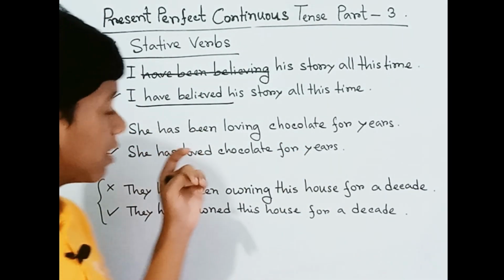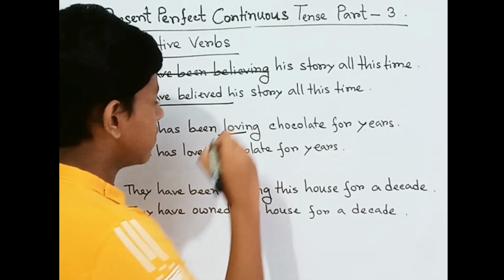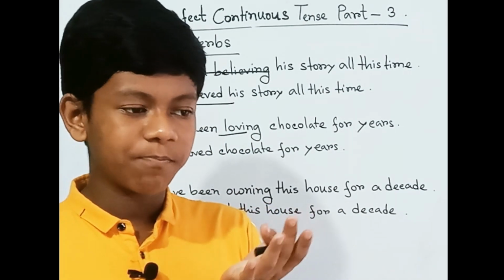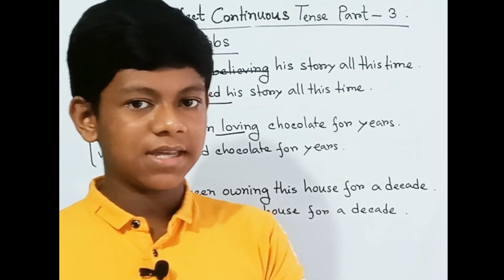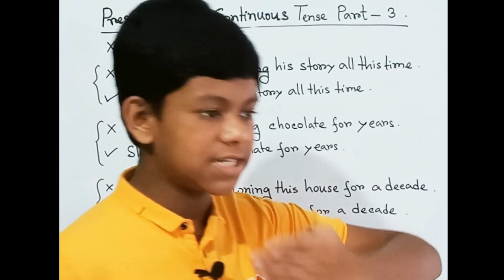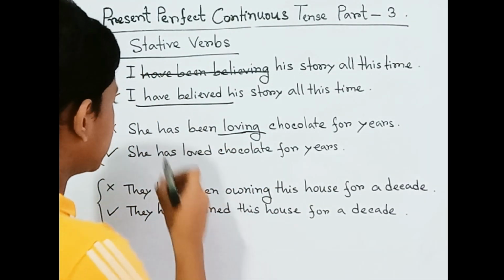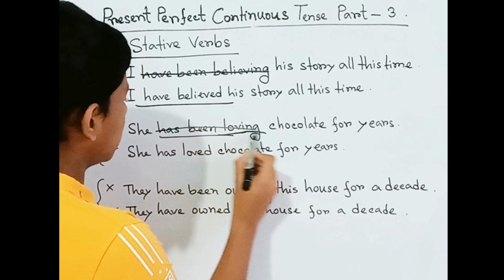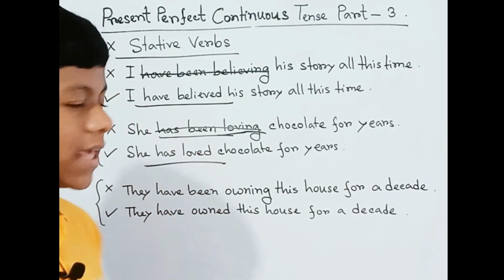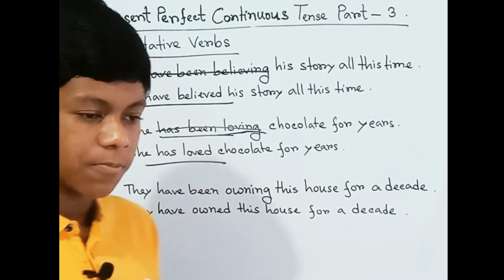Next, "She has been loving chocolate for years." So here, it's in the present perfect continuous, but it's wrong, because love can be an emotional state or a mental state. It doesn't indicate continuity, because it's a stative verb. Instead, we can say, "She has loved chocolate for years," by using simple tenses instead of continuous.